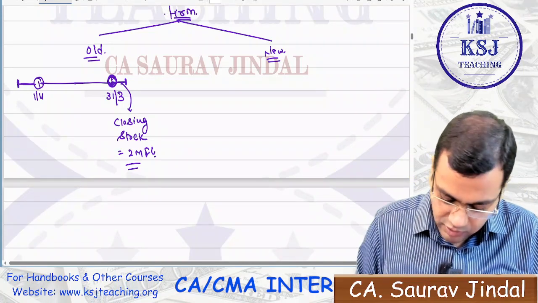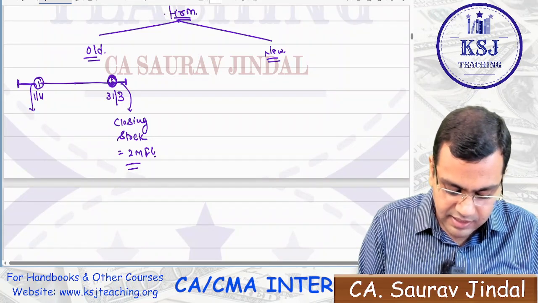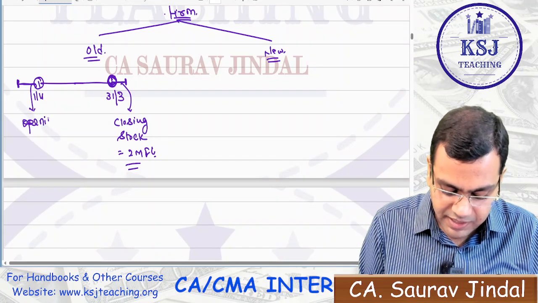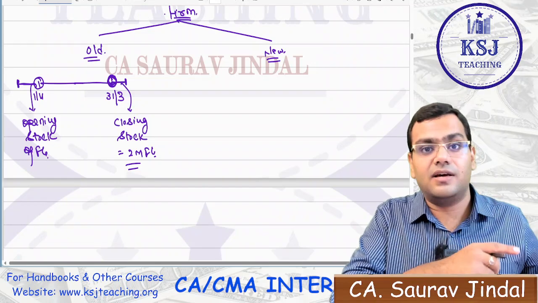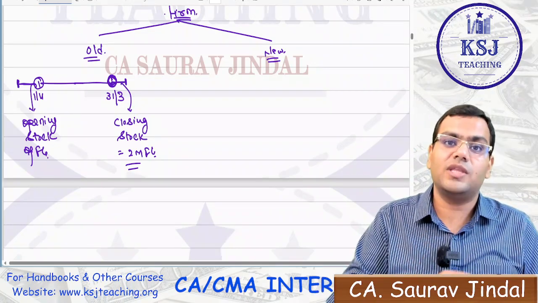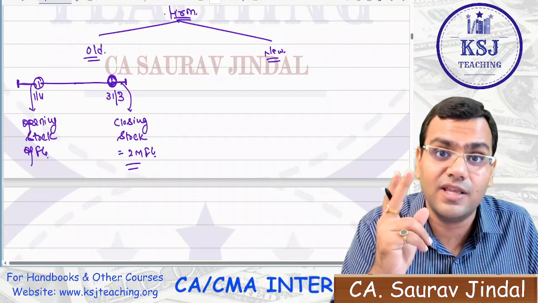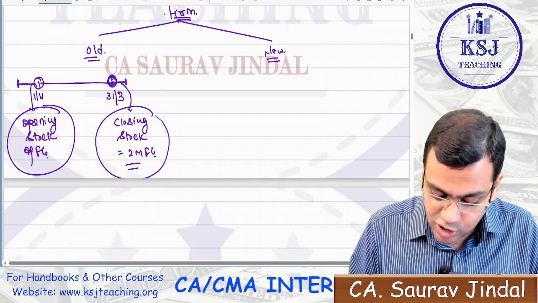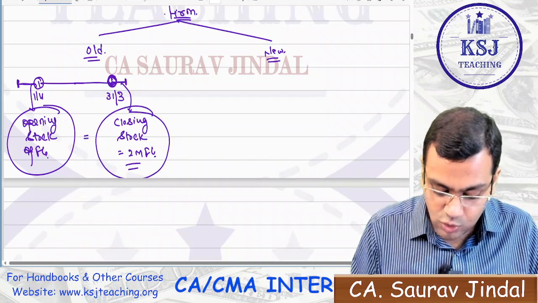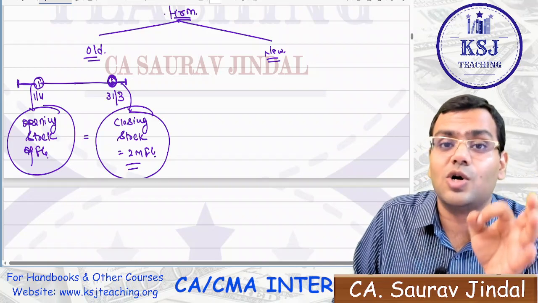So at the very beginning here, they will also be having the opening stock of FG, because last year they were working, and they would have kept the 2 months stock of finished goods at the end of the year. That will be the opening stock of finished goods. In this case, the opening stock of finished goods will be equal to the closing stock of finished goods.